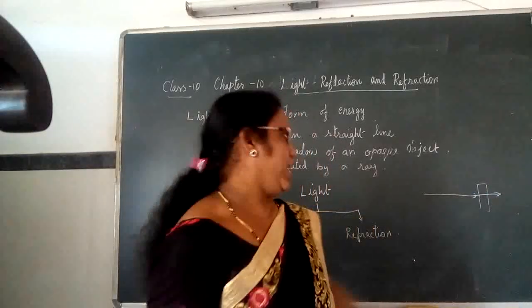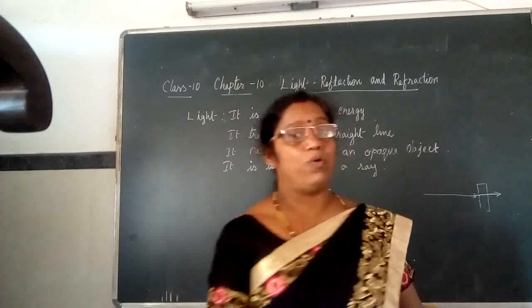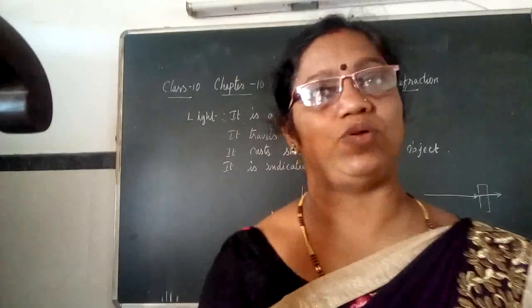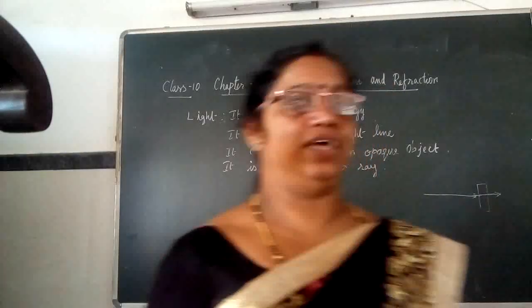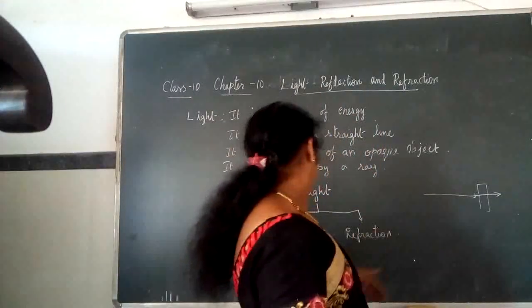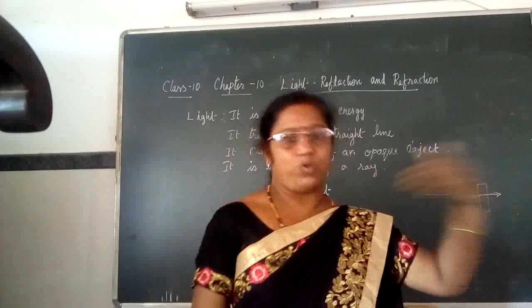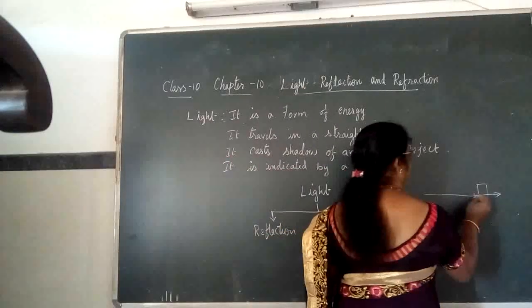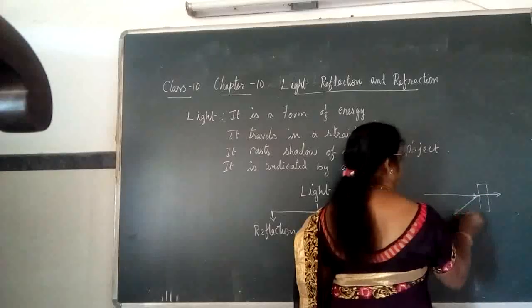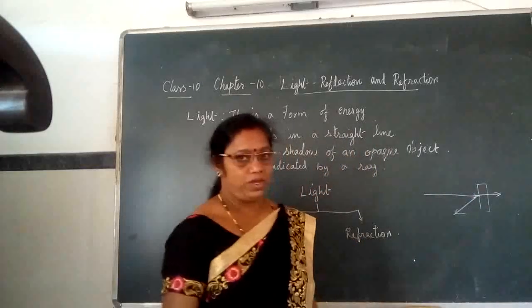In case the object is an opaque object, like a piece of wood, into which the light cannot enter, then in such cases it bounces back. The light rays, instead of entering into it, just bounce back.